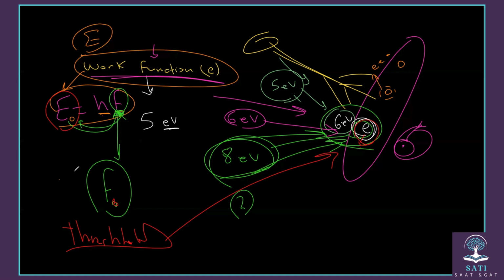h times f. And we understand that each color of light has its own energy, and each energy is different from color to color based on the frequency of that color. Each color has a frequency and a wavelength. The frequency and the wavelength are inversely proportional, while the energy and frequency are directly proportional. Okay, do we use these things in our lives?